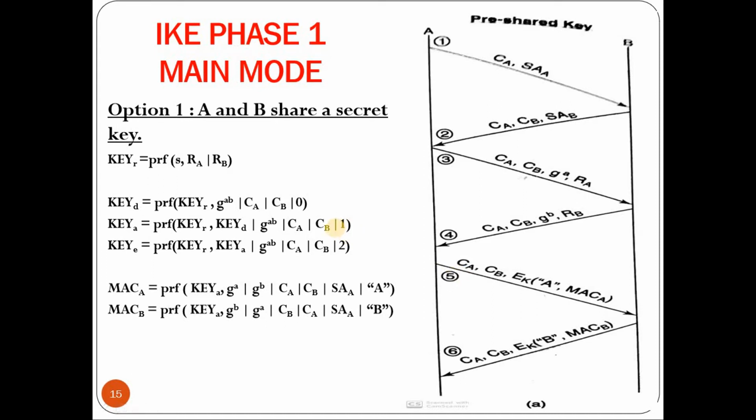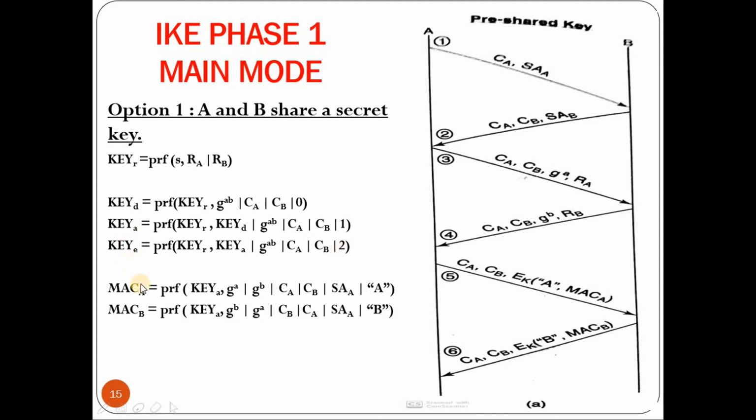So this will generate the authentication key. Finally, the encryption key is computed, which is again a pseudo-random function applied on the root key, and the second parameter is the authentication key concatenated with G to the power AB mod P, then cookie A, cookie B, and 2. This computes the key E, that is the encryption key.